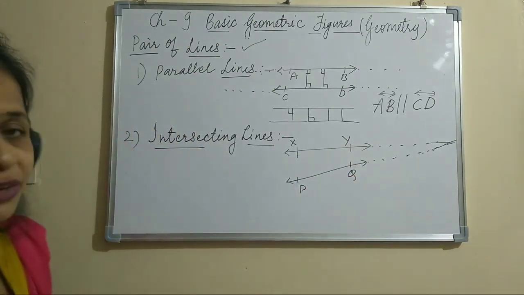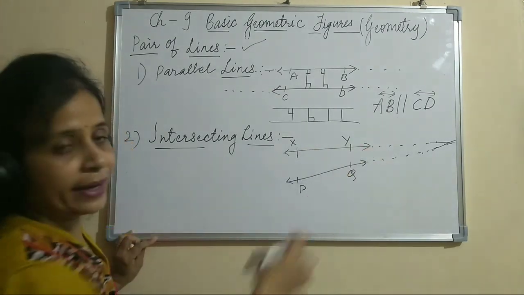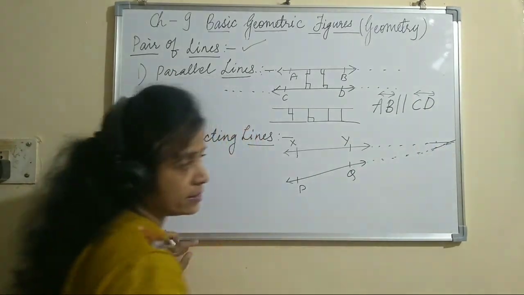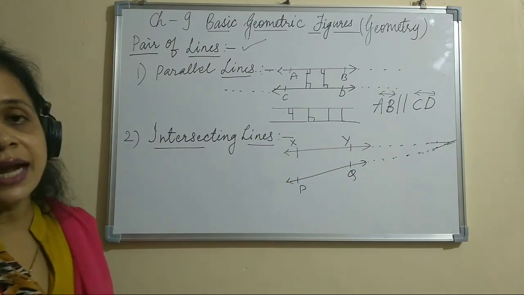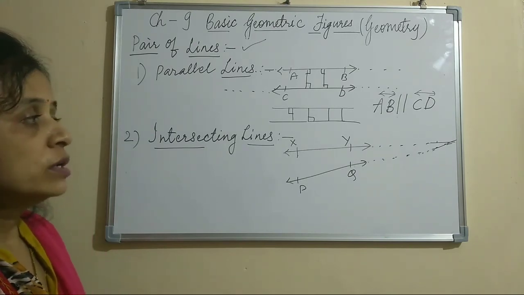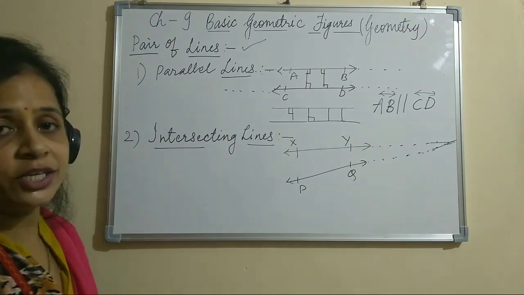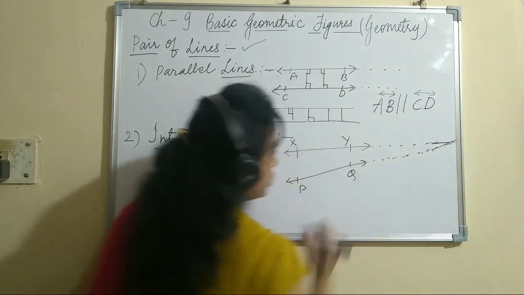You can see by the figure that XY and PQ are going to intersect at a certain point after extending in any direction. So intersecting lines are those which will intersect each other after extending in either direction.